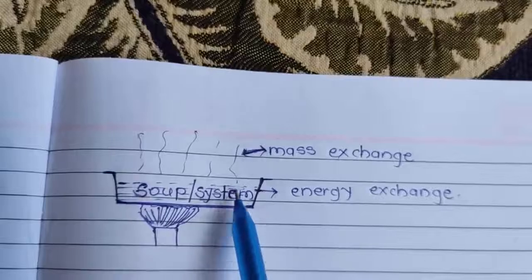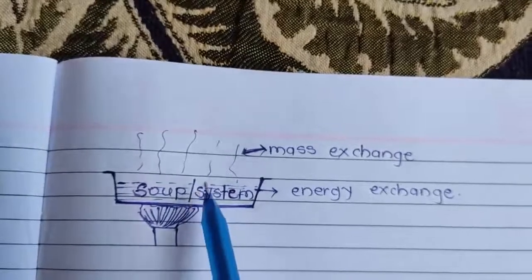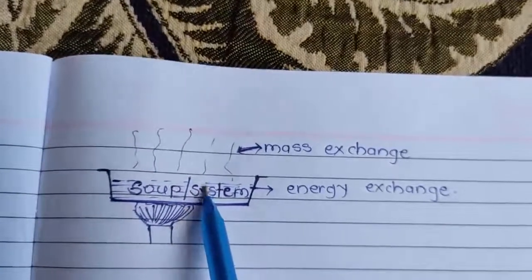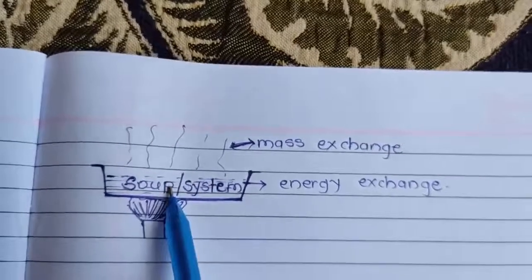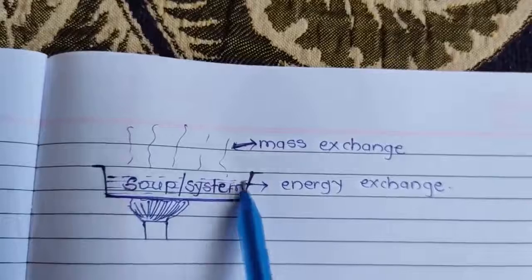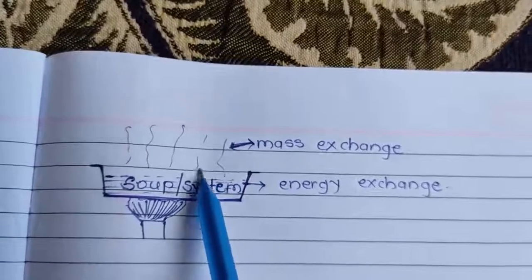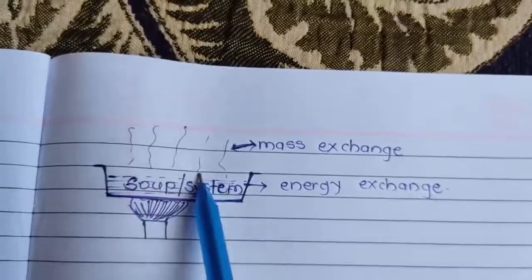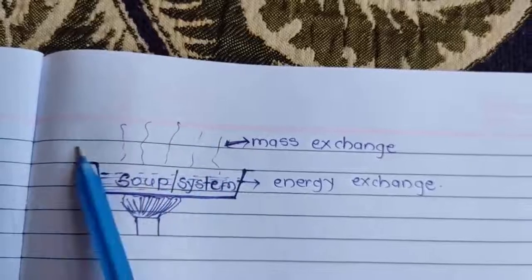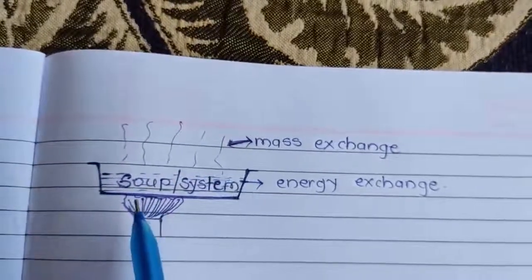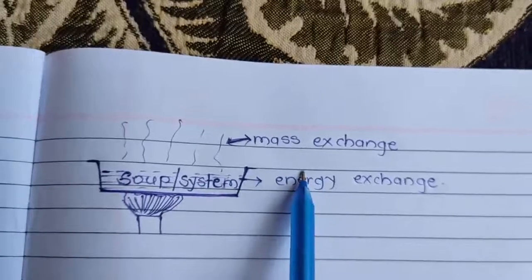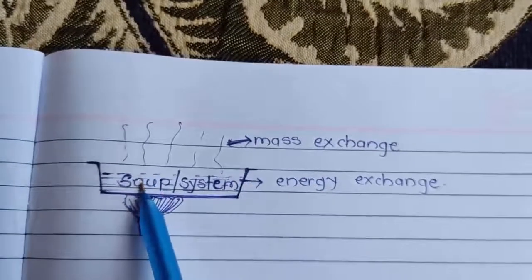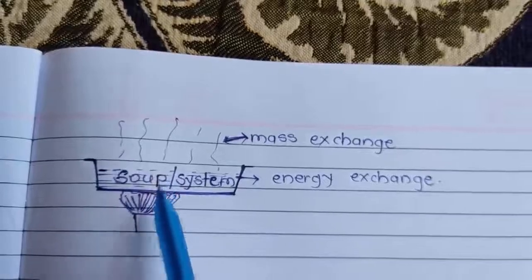Mass can exchange, energy can exchange. Hence, such a system is called an open system.